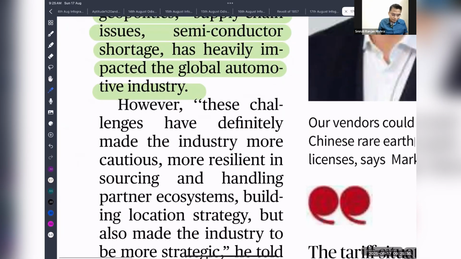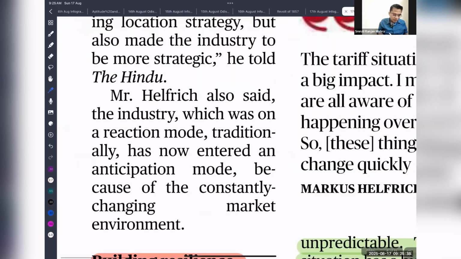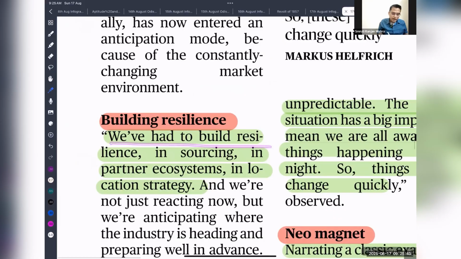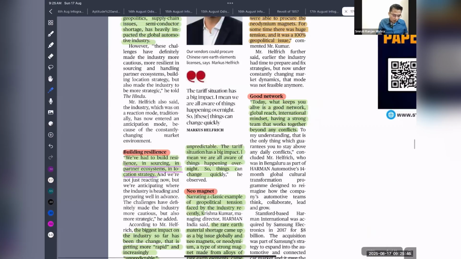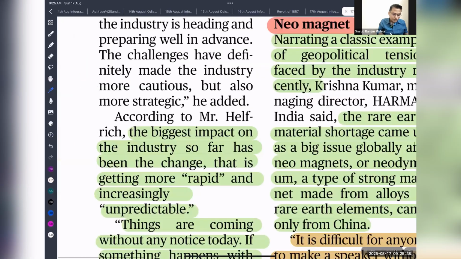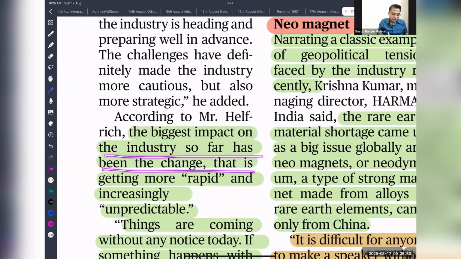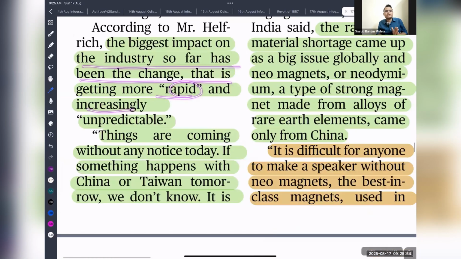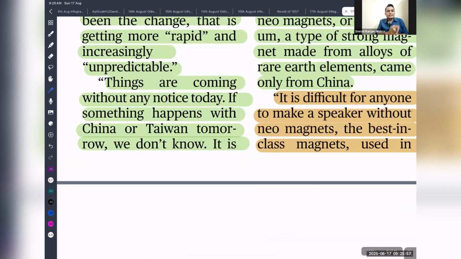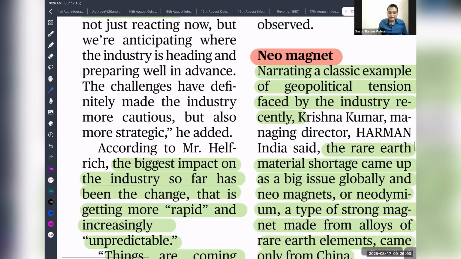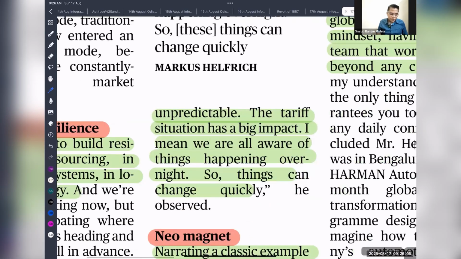Okay. So you can see, we have to build resilience in sourcing, partner ecosystem, location strategy. So the biggest impact on the industry so far has been the changes that are rapid and increasing. So no need to study all these things, but the industry is concerned that in future there might be a war between China and Taiwan. That would lead to complete disruption of the supply. So that might impact the automobile industry.